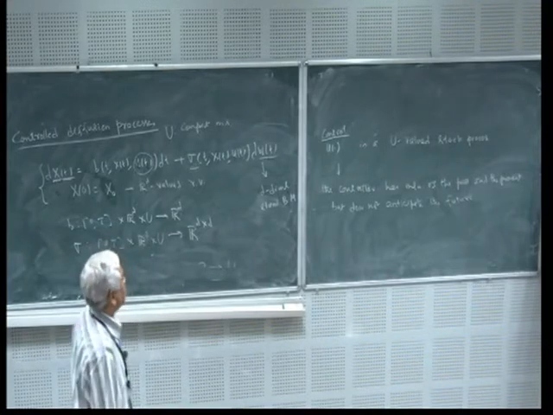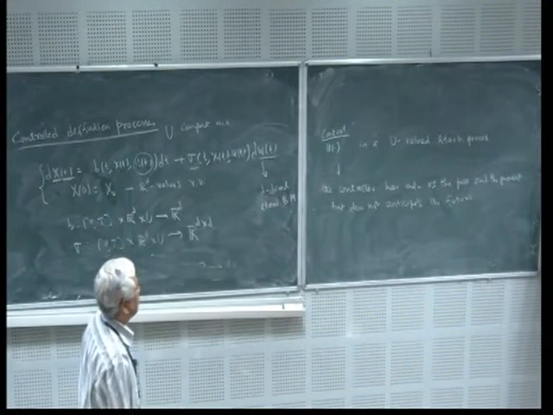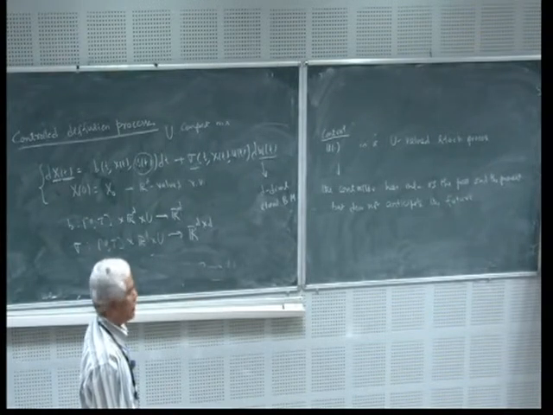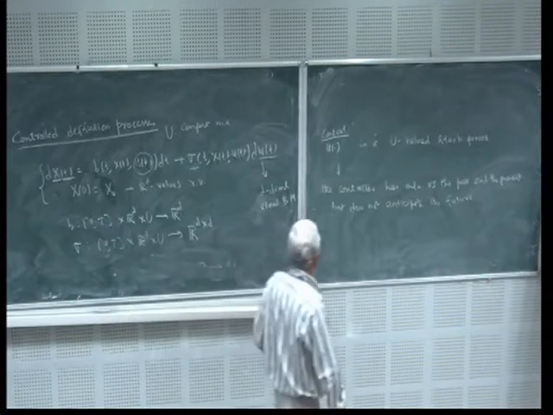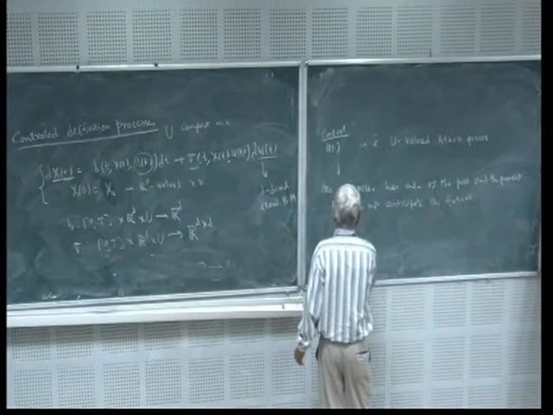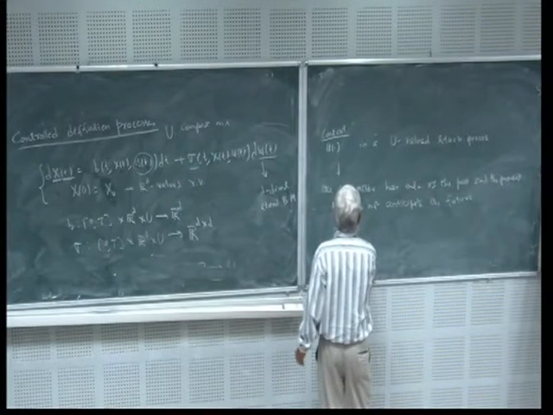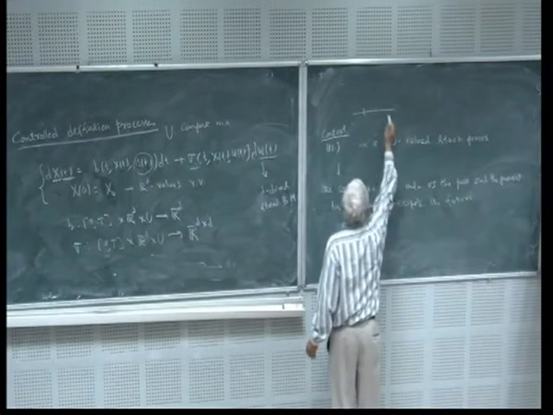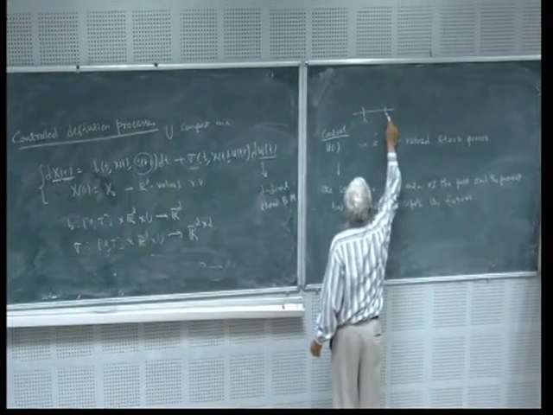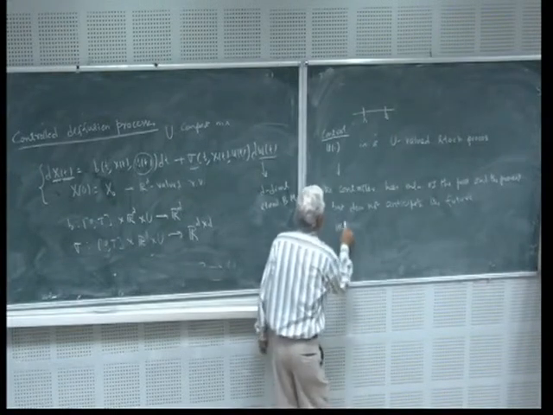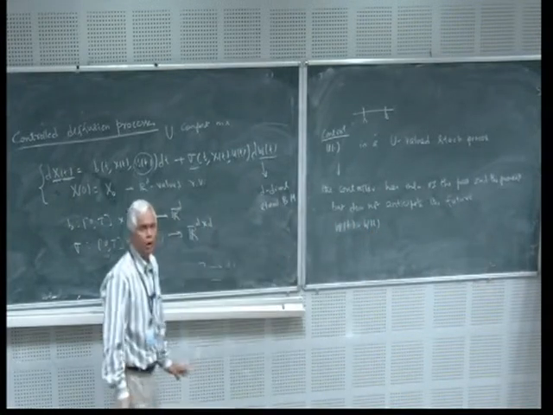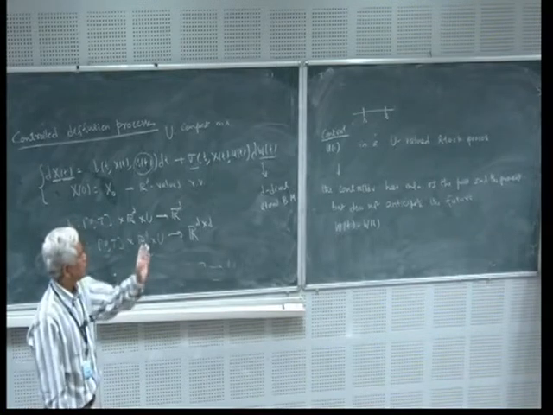There is work on anticipative control also, but that's quite complicated. These are the so-called non-anticipative controls. Mathematically speaking, you take two points, t and s, then Wt minus Ws is the future increment of the Brownian motion from s to t.